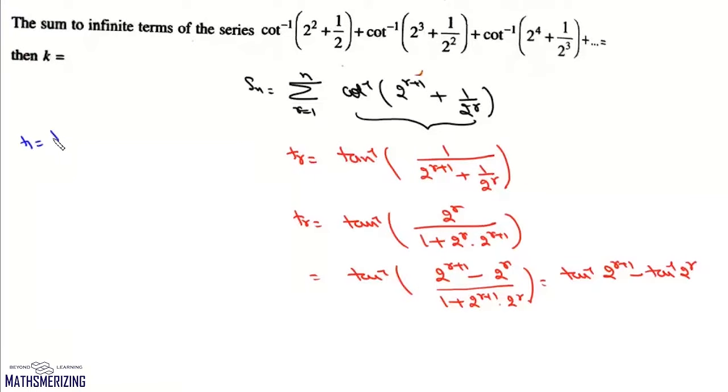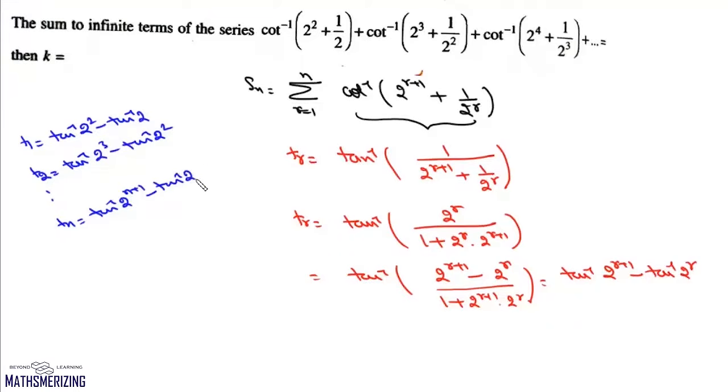T1 will be tan inverse 2 square minus tan inverse 2. T2 will be tan inverse 2 cube minus tan inverse 2 square, and then Tn will be tan inverse 2 to the power of n plus 1 minus tan inverse of 2 to the power n. Now here successive terms will cancel. So its partial sum will be